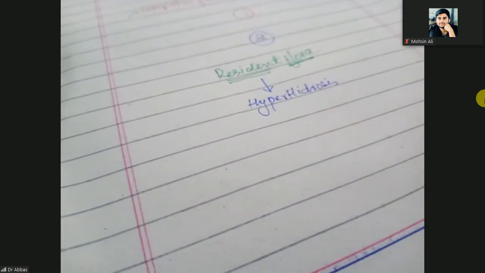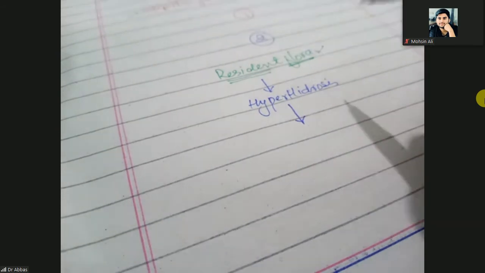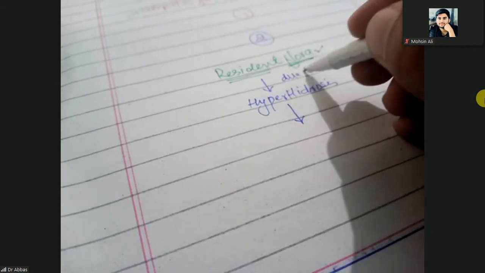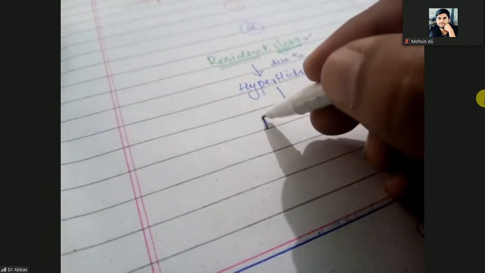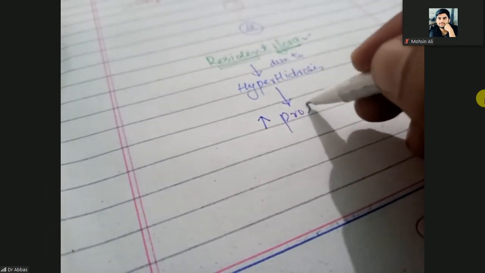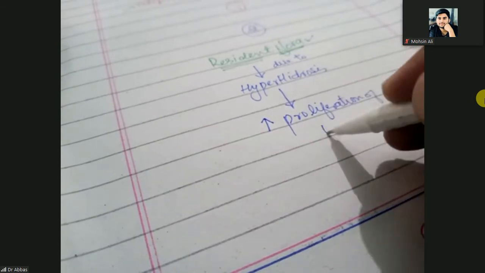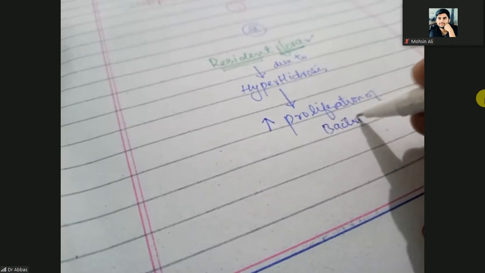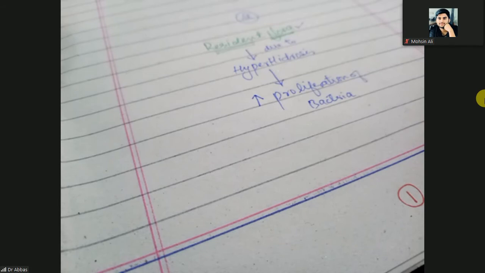Hyper means more, hydrosis means sweating. So in hyperhidrosis, there will be a hyperproliferation of the bacteria. This resident flora, due to hyperhidrosis, will proliferate. So when you have sweating, due to that sweat, the bacterial proliferation will increase, especially the resident flora. Their number will increase.